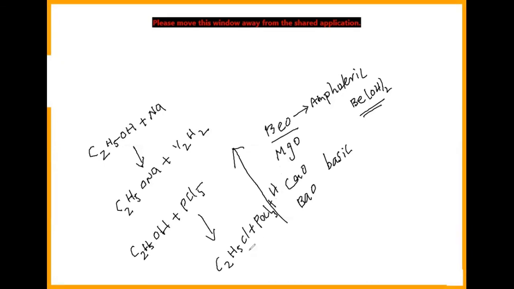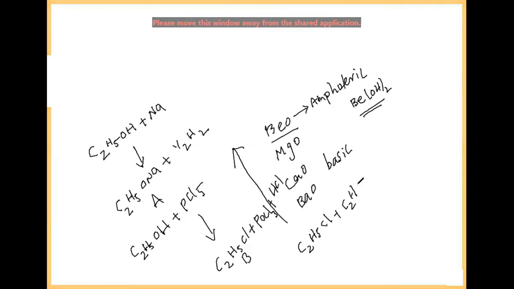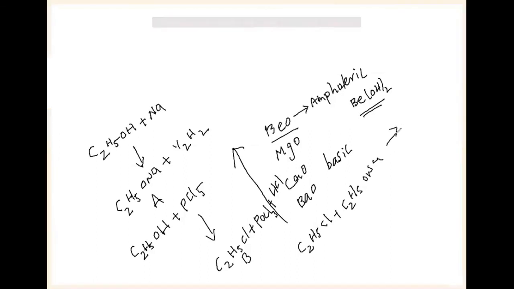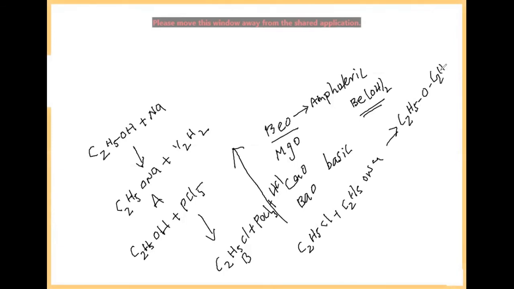Now consider this as A, then this as B. The C2H5Cl plus C2H5ONa. What is the name of the reaction? It gives C2H5OC2H5 plus NaCl.